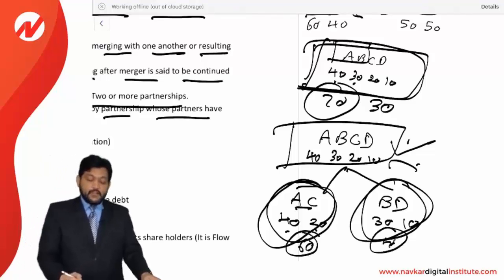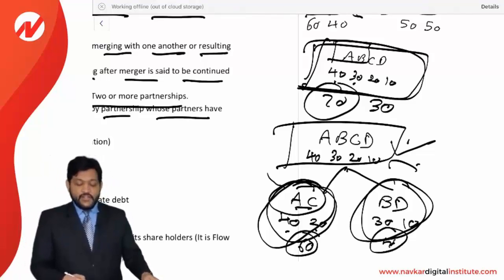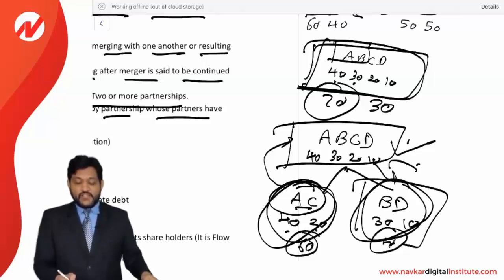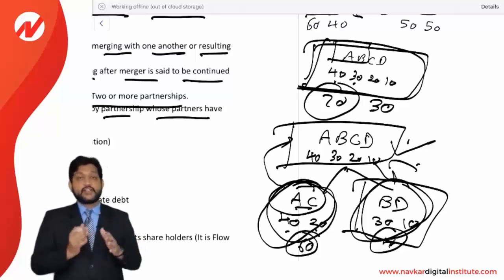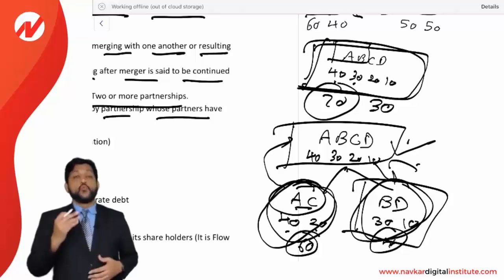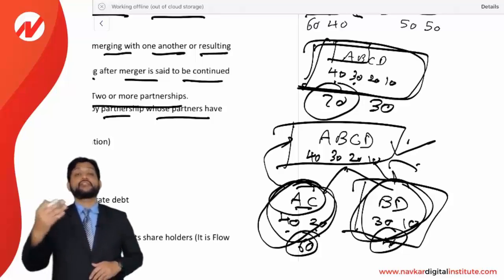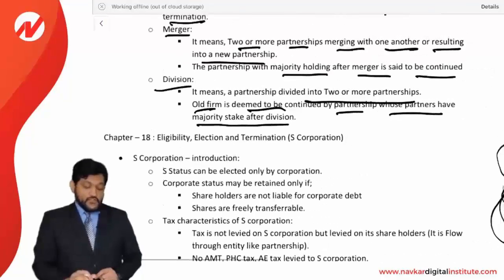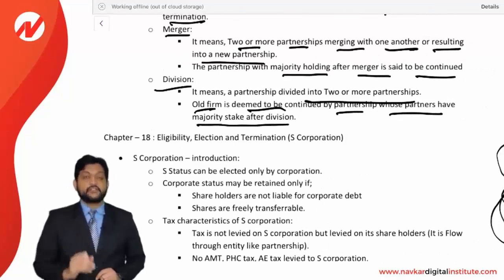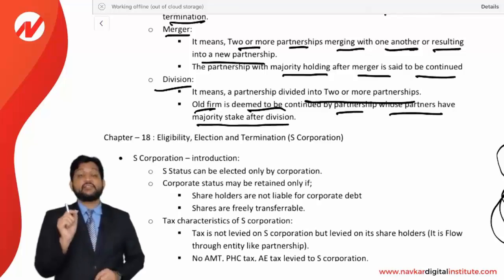So we can say A and C will be deemed to continue the old partnership firm ABCD, and B and D will be said to have separated from the partnership firm. That is the situation to consider. So for the merger as well as for the division, you need to consider which partnership is continued and which is terminated or which is coming into existence. Okay friends, so this being the theory for chapter number 17, the last chapter for partnership.